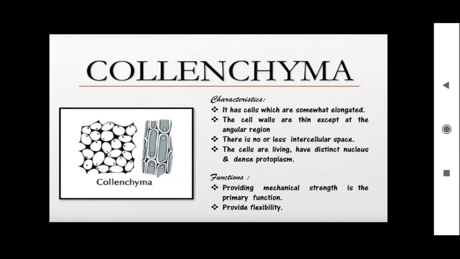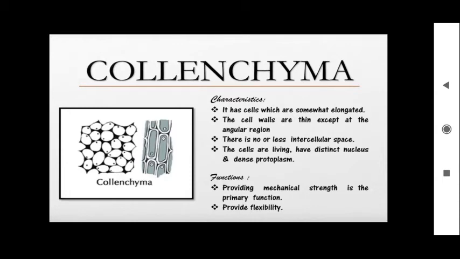Next we'll move to collenchyma. In collenchyma, the cells are somewhat elongated, becoming oval in shape, and the cell wall is very thin except at the angular parts. Angular means you can see the intercellular spaces there where it is dark. There extra cellulose is deposited, but on the sides it is a very thin cell wall and there are no intercellular spaces. Everything is covered with cellulose only.